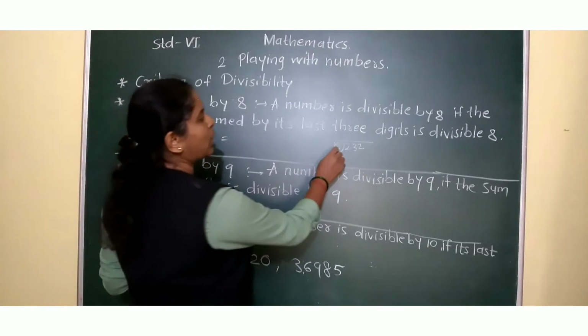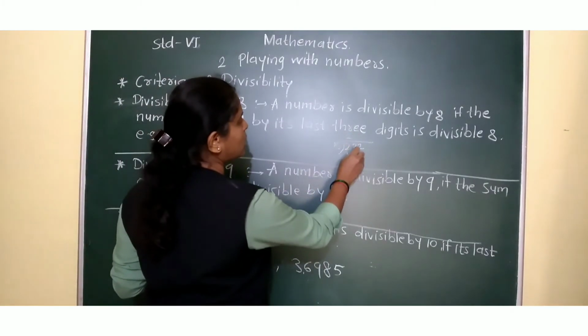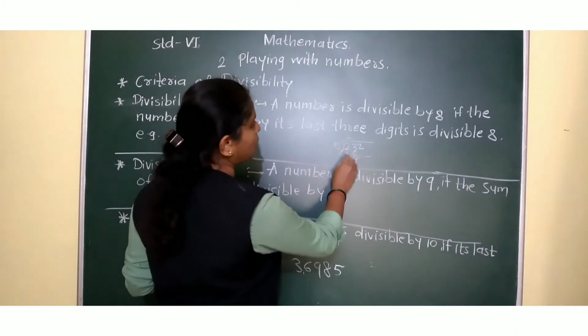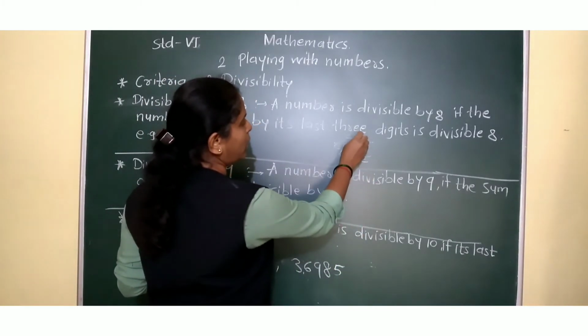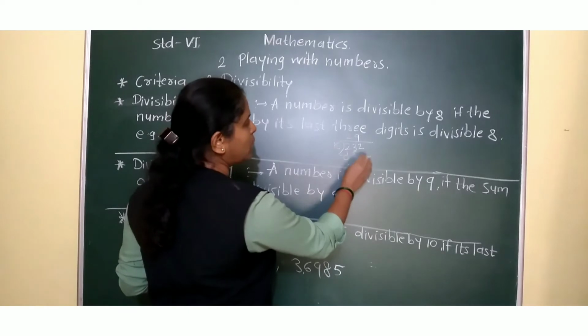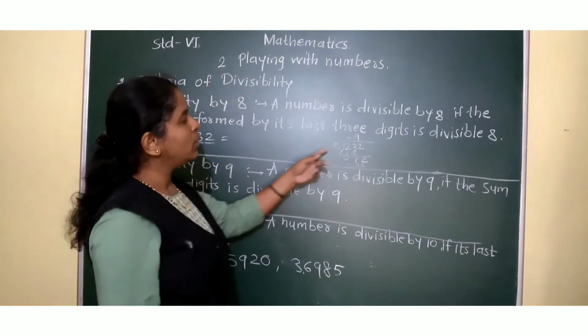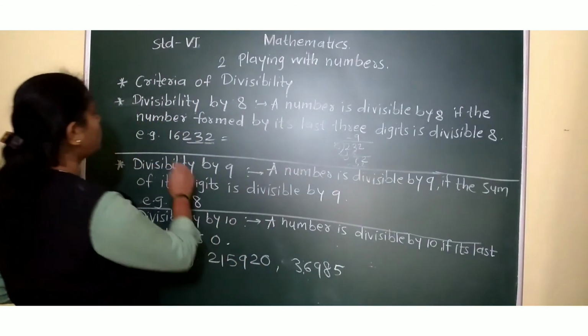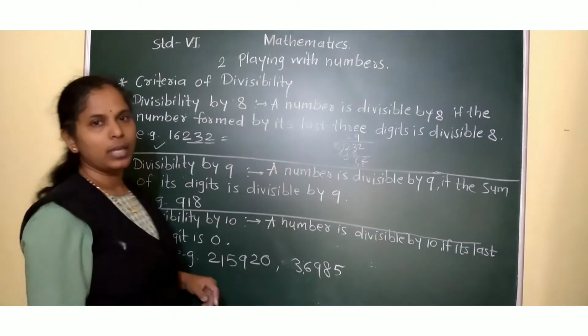Now see, 8 2s are 16. Now 23 minus 16, how much? 7. And this 2. And 8 9s are 72. Means we can completely divide 232 by 8. That's why this number also we can divide by 8.